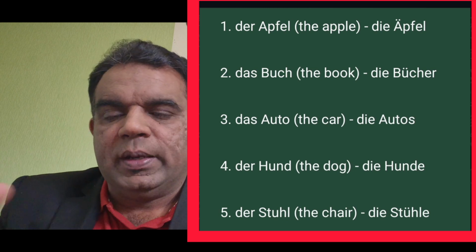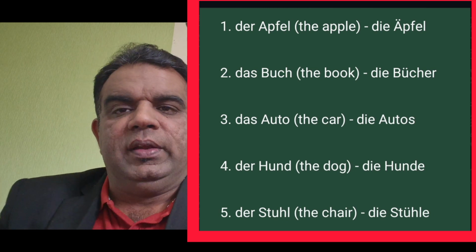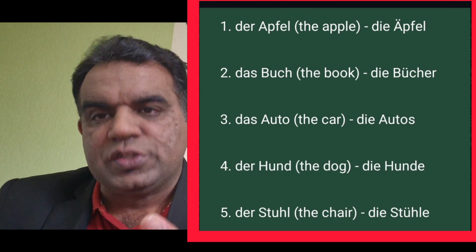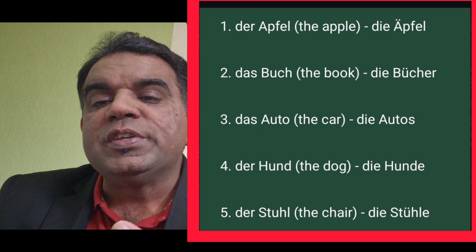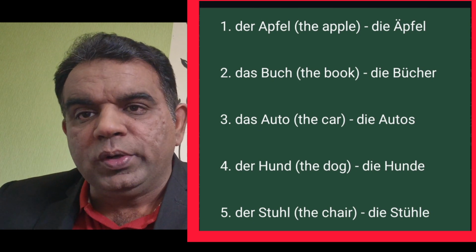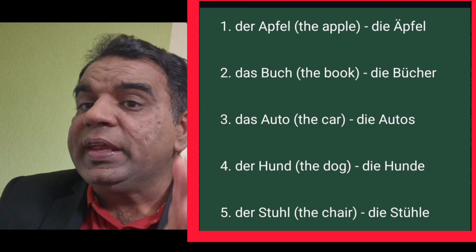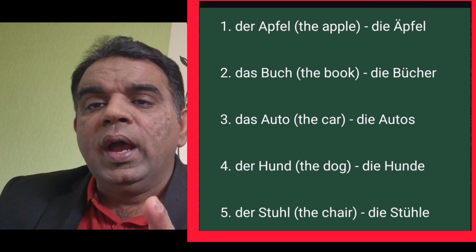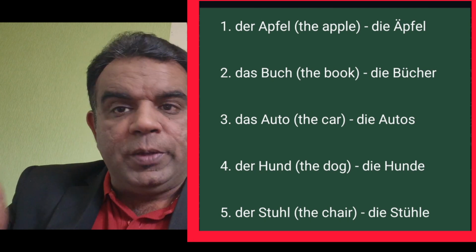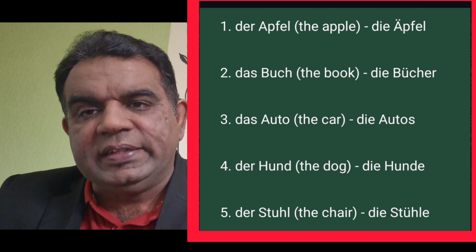For example, the number one noun, you can see that: der Apfel. Der Apfel is a singular noun. In plural, we say die Äpfel, the apples. In plural, the article will not be written as der, die or das. Whether a noun has der, die, or das, in plural we write only the article die.